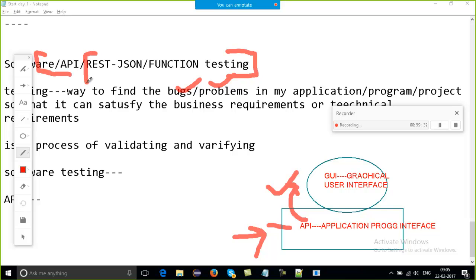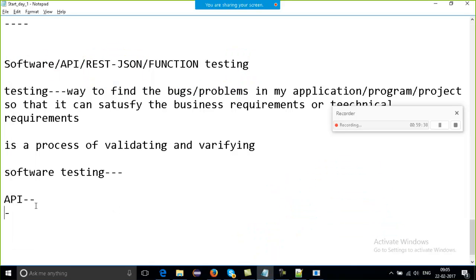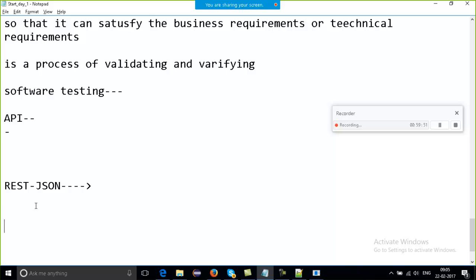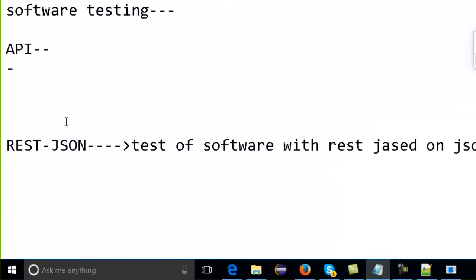So what about REST and JSON? REST JSON testing? What do you think when I say REST JSON? If I want to test my web service, my software, or my application with the help of REST based on JSON, then I'll say it is my REST JSON testing.